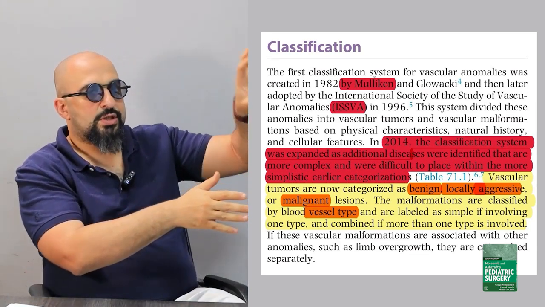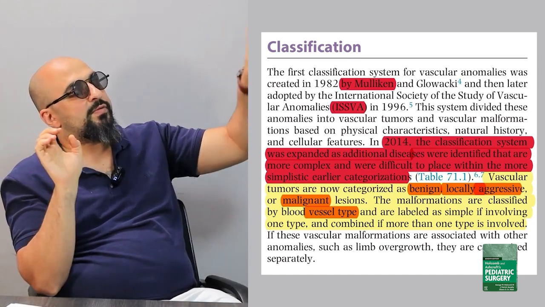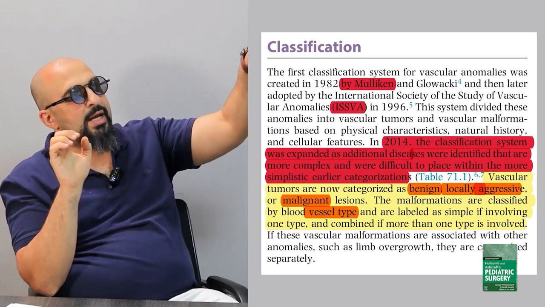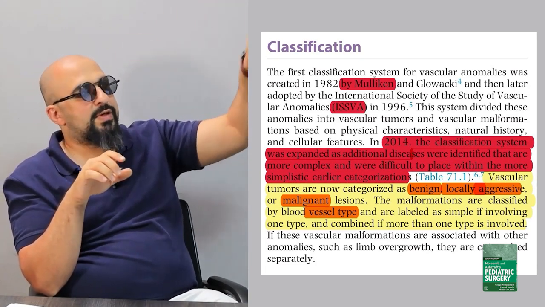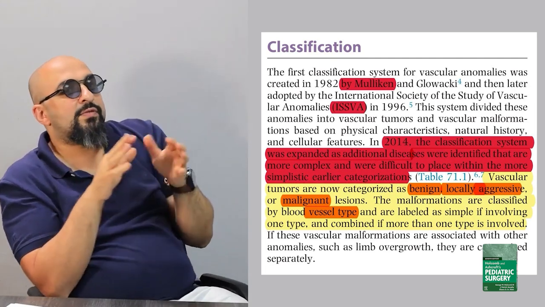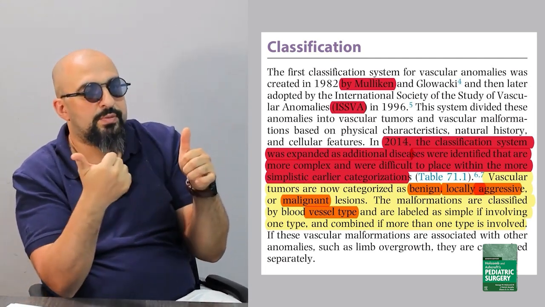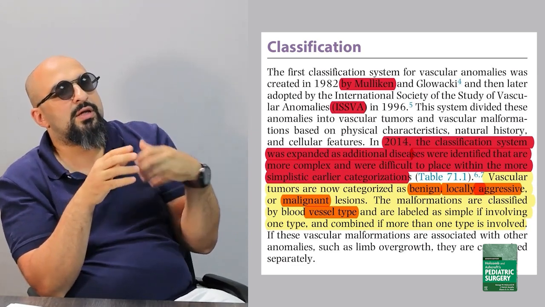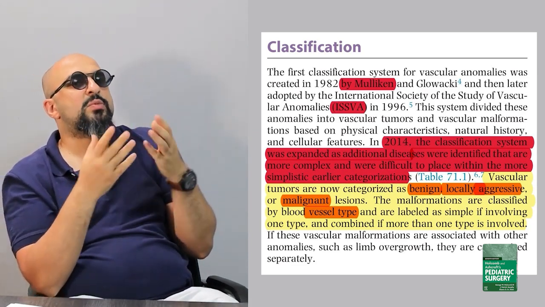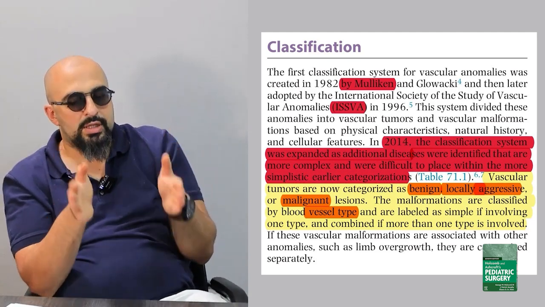Vascular malformations are categorized according to the type of vessel. If only one type of vessel, it's simple; if more than one type of vessel, combined, it is more complex. And if the vascular malformation is combined with another characteristic feature, like local gigantism of an organ or limb overgrowth, they are categorized separately.